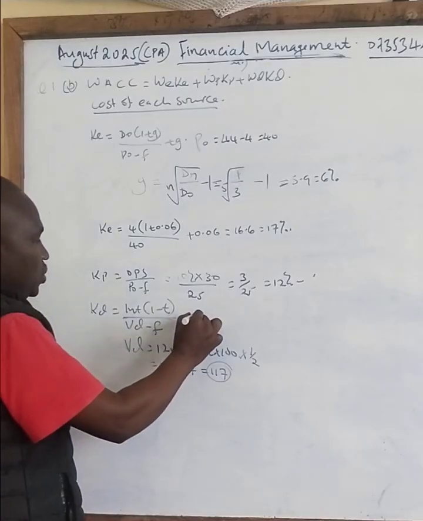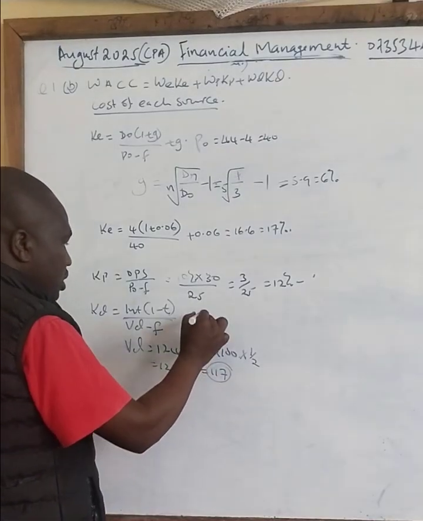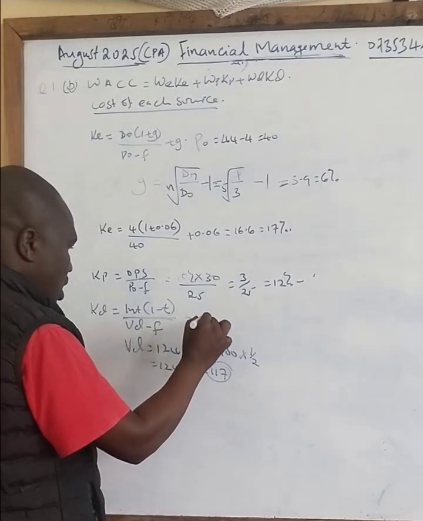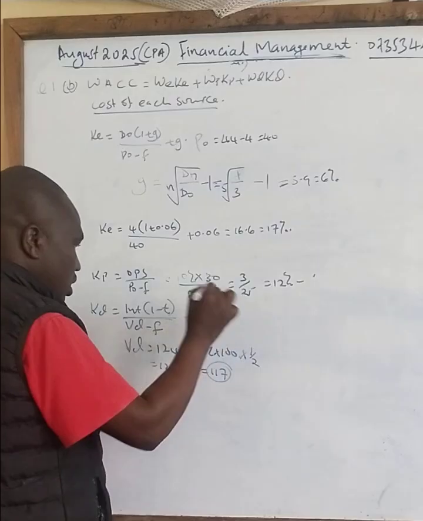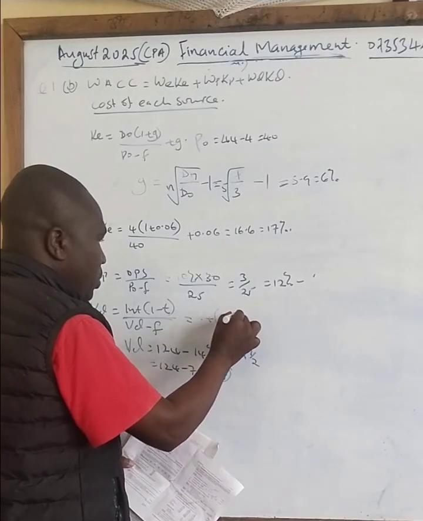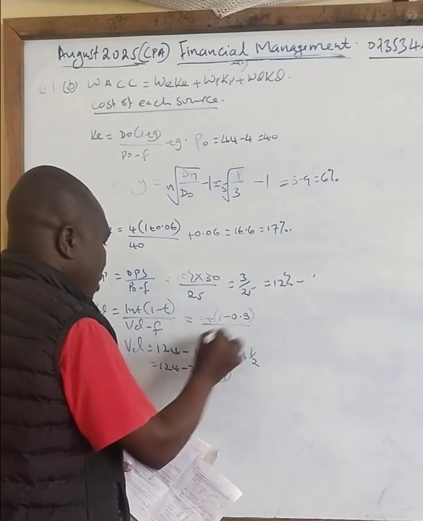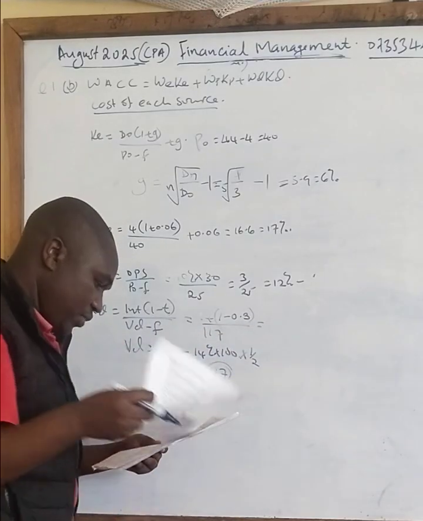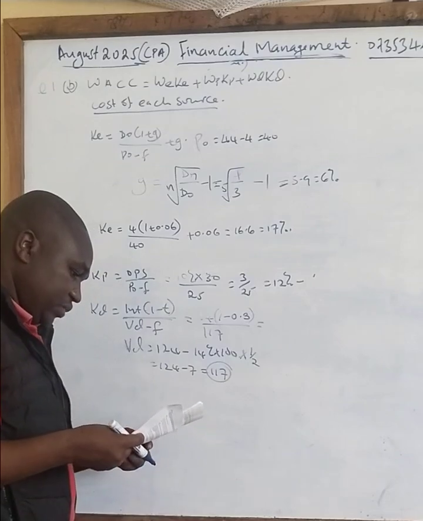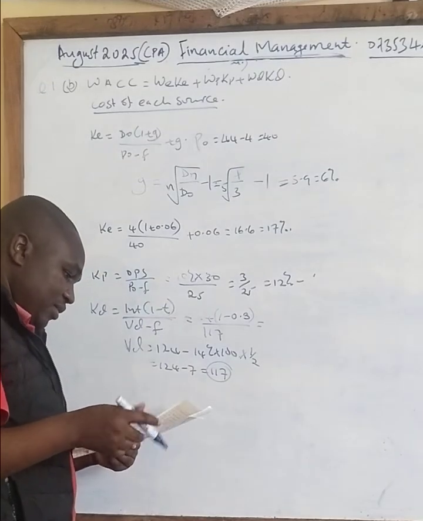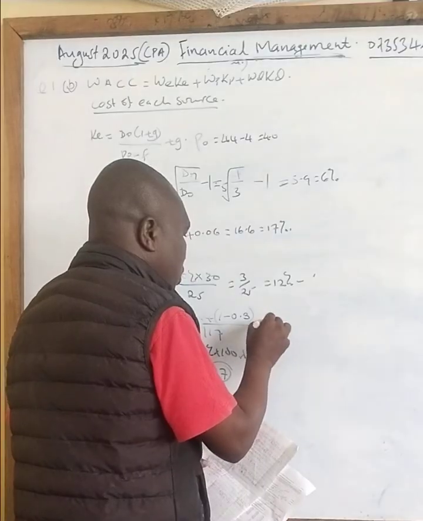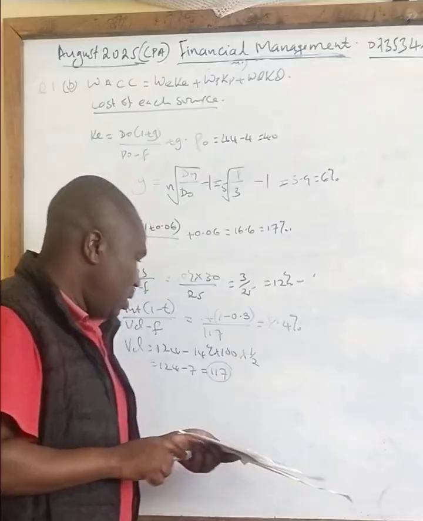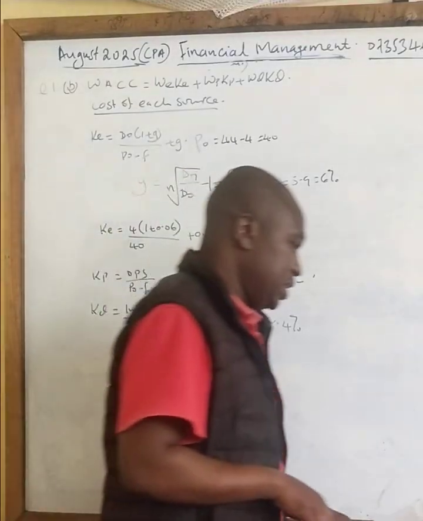So therefore, in this case, interest is how much? 14. Interest is 14 into 1 minus 0.3, divided by market value, which is now 117. So what is your answer? The cost of debt for that particular case gives you 8.4%. So that is how to calculate that.